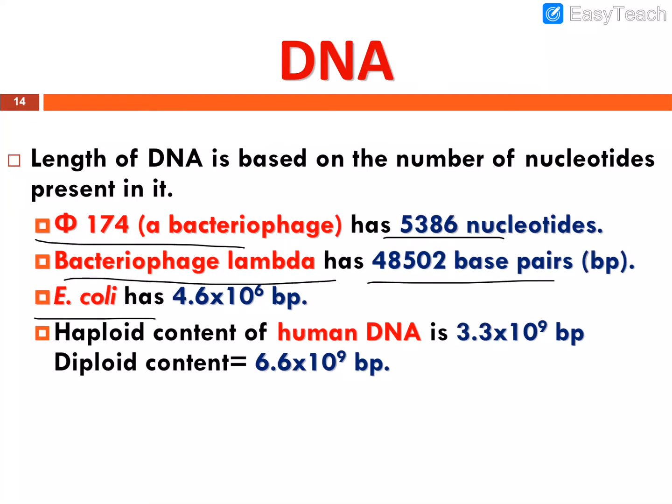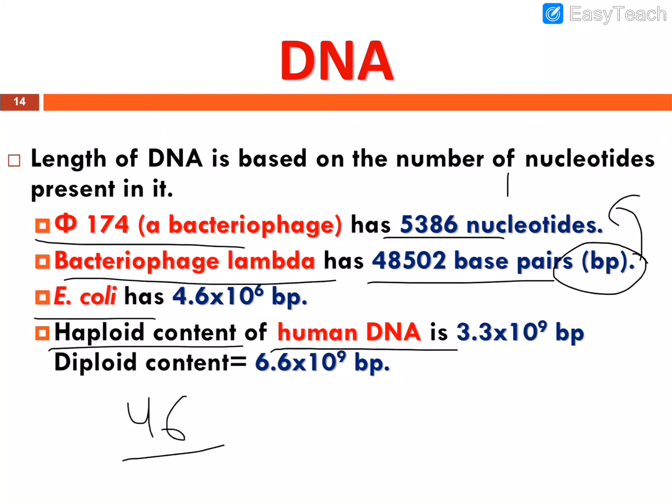In E. coli the number of base pairs, here the word base pair is used to represent the number of nucleotides. If one nucleotide is present then it is called one base pair; if it is 10 nucleotides then it's called 10 base pairs. Simple. So E. coli has 4.6 into 10 to the power 6 base pairs, whereas in humans, haploid DNA, we all know that humans have 46 chromosomes, simply 23 pairs of chromosomes.